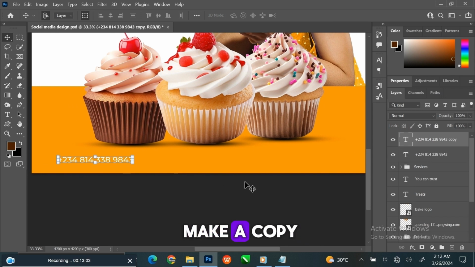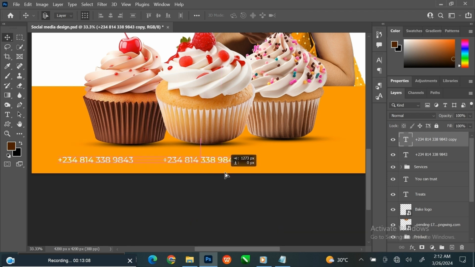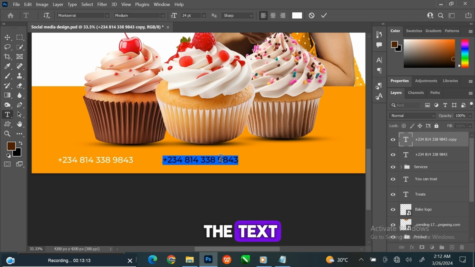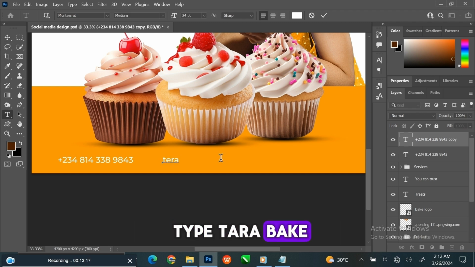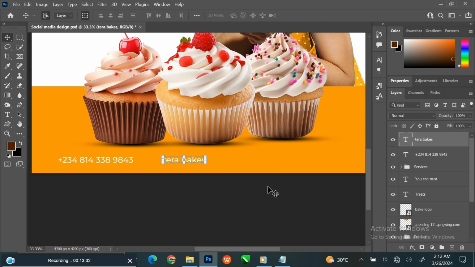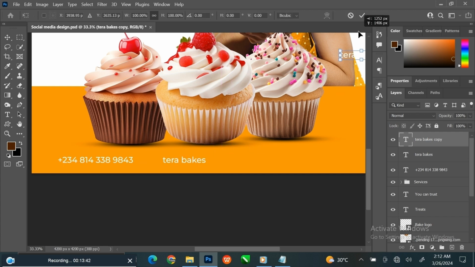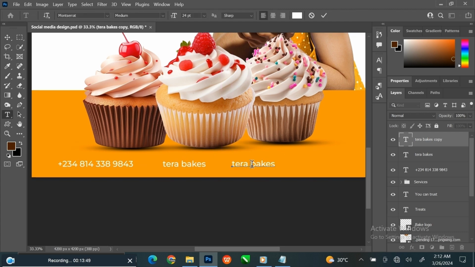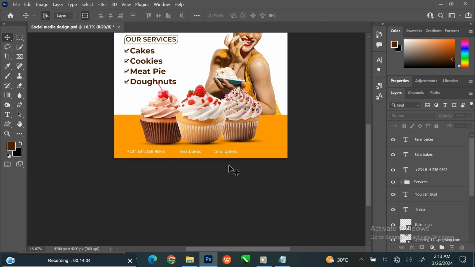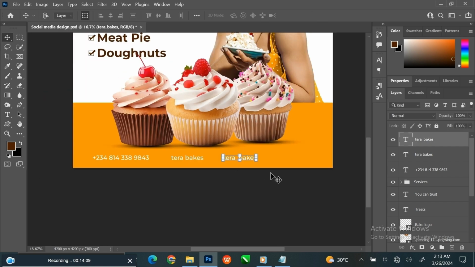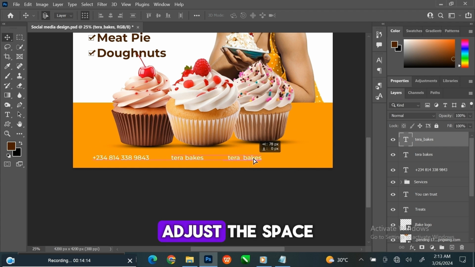Press Ctrl+J to make a copy. Press and hold the Shift key, then click and drag to the right side. Double-click to select the text. I am going to type Tara Bake. You can use any name you like. Follow the same process. Adjust the space.